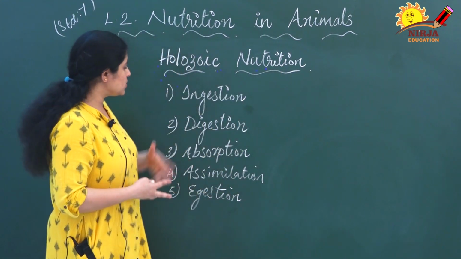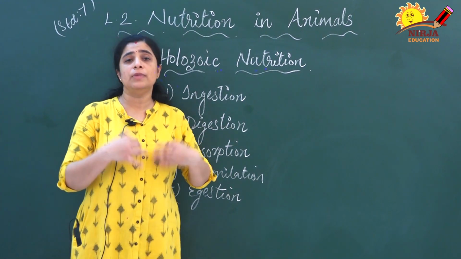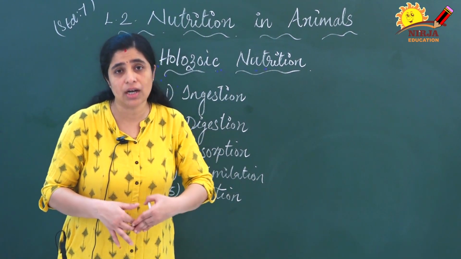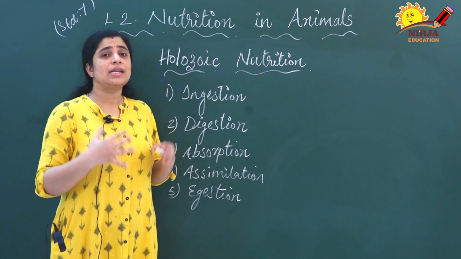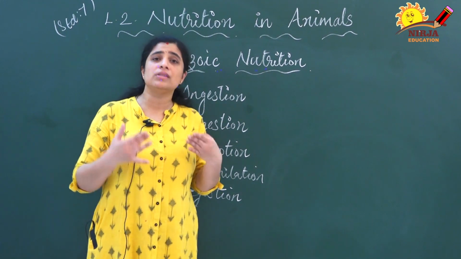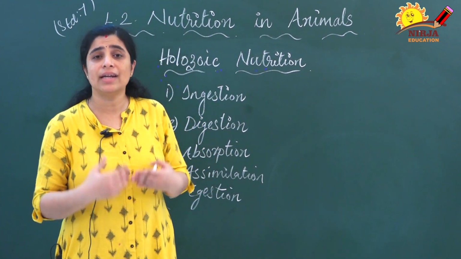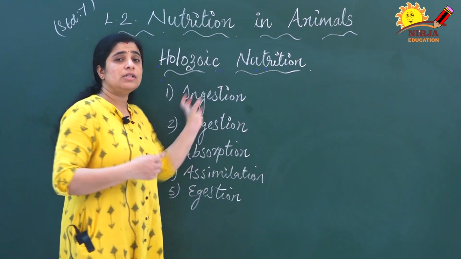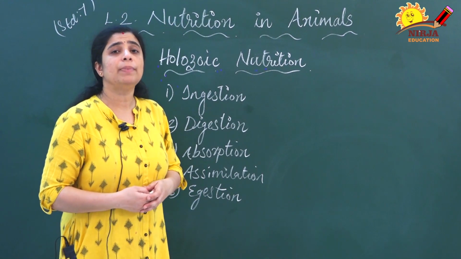And the second process is digestion. What is digestion? The food that we have taken should be converted into simpler substances inside the body. In human beings, digestion occurs in the stomach. That means complex molecules are converted into simpler substances.